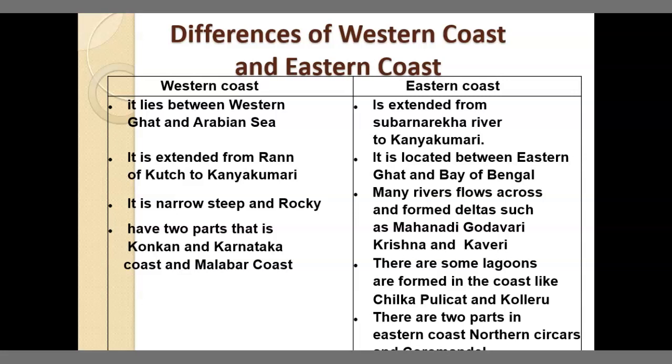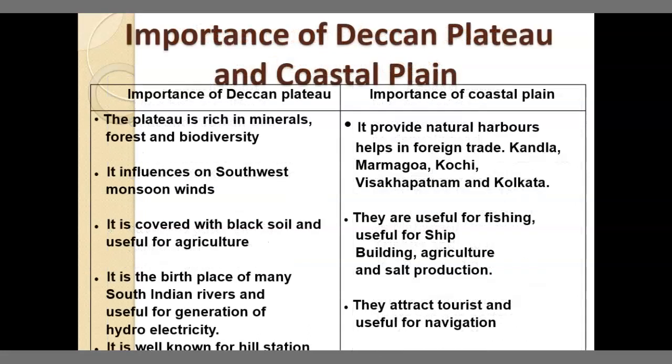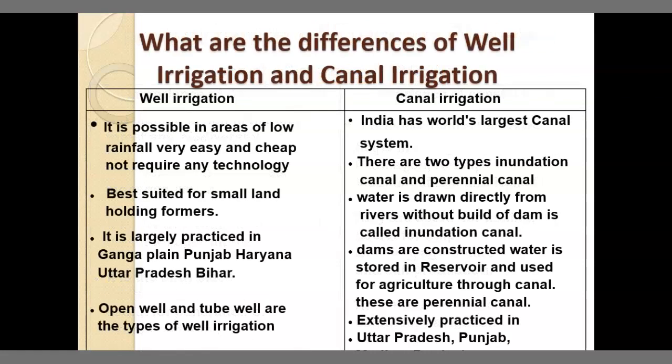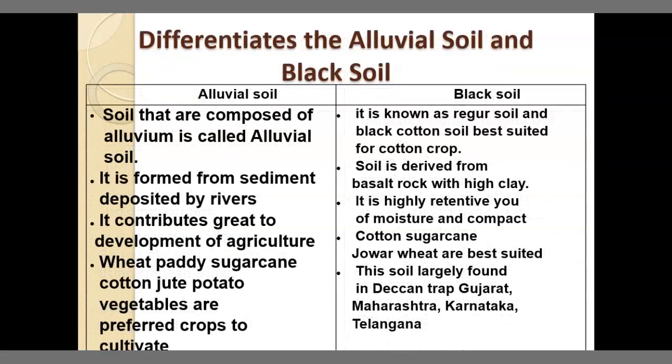Differences between the Western Coast and Eastern Coast. Importance of the Deccan Plateau and Coastal Plain. What are the differences between well irrigation and canal irrigation? Differentiate the alluvial soil and black soil. Differentiate between these two.